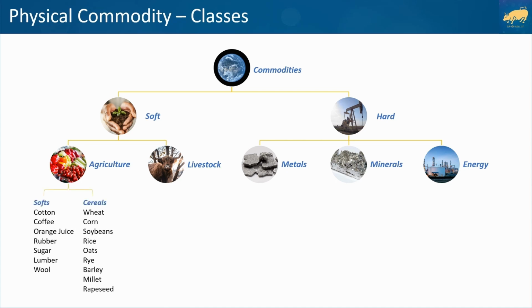Agricultural produce are grouped into softs and cereals. Softs include cotton, coffee, orange juice, rubber, sugar, lumber, and wool. Meanwhile, cereals include wheat, corn, soybean, rice, oats, rye, barley, millet, and rapeseed. Livestock includes cattle, beef cattle, hogs, and pork bellies.